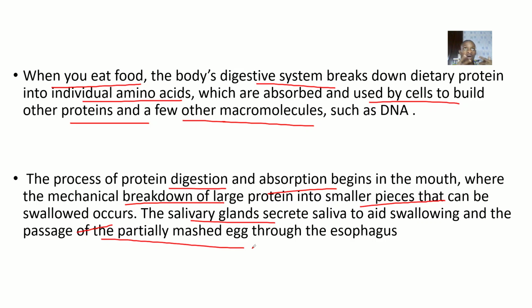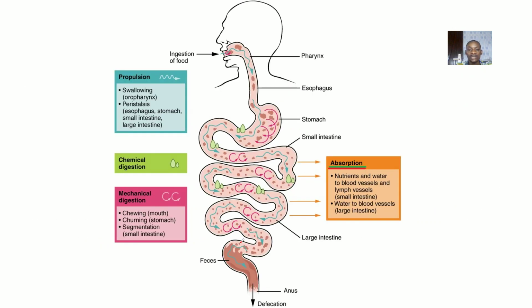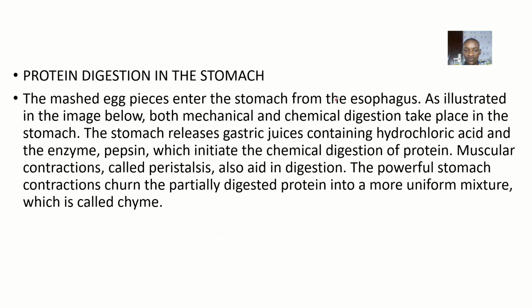Talking about proteins, you take one source that is rich in protein to demonstrate the absorption. So in this case you are using egg. So this is basically the digestive tract and how food substances move through it. We are focusing on protein, so we don't want to do all the general overview.